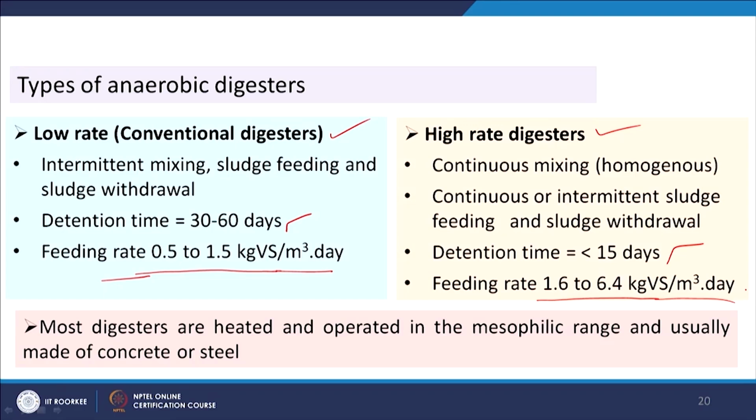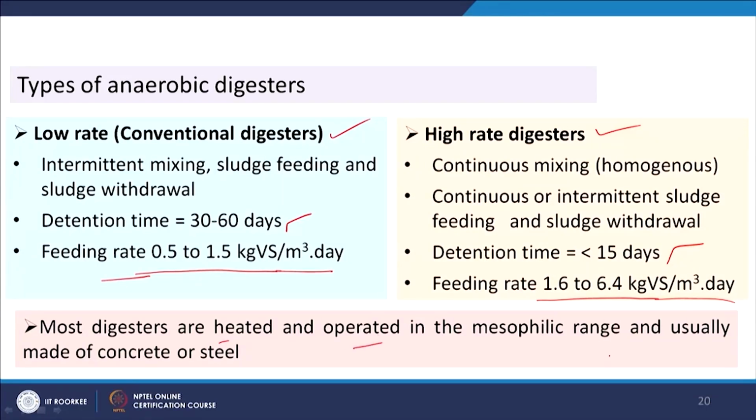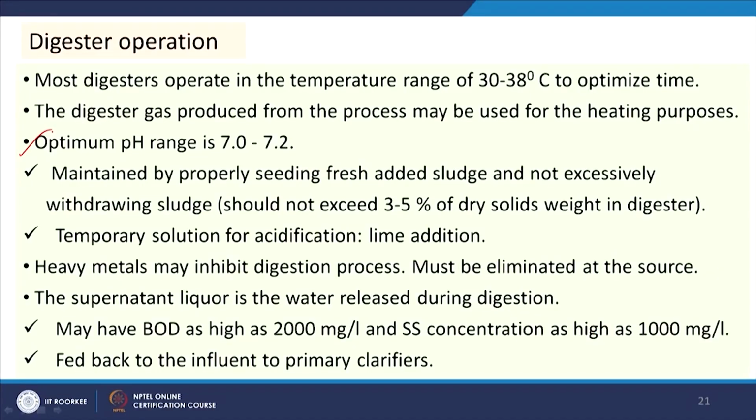So, this is the difference between these two types of anaerobic digesters, and most digesters are heated and operated in the mesophilic range and usually made of concrete and steel as the material of construction. And then what will be the digester operation? Obviously, it handles microorganisms, so a certain pH should be maintained. Microbial growth is very specific to pH. So, optimum pH is around 7, and most digesters operate at a temperature of 30 to 38 degrees centigrade.